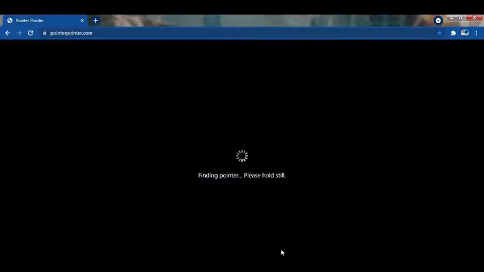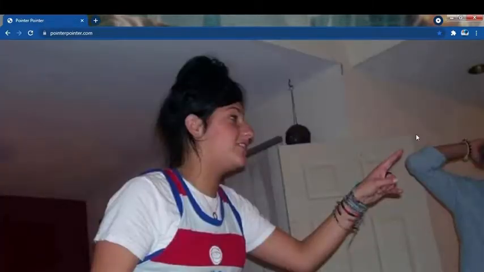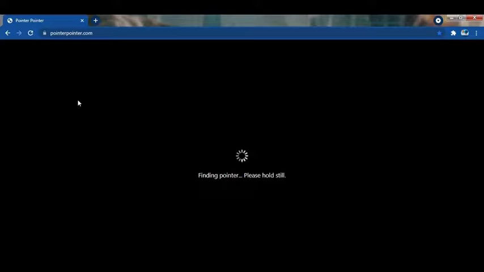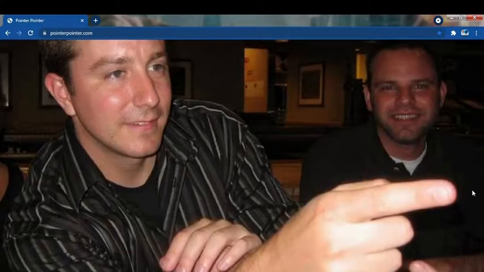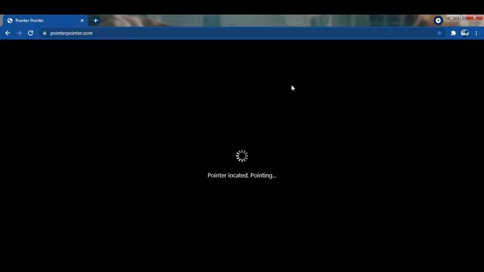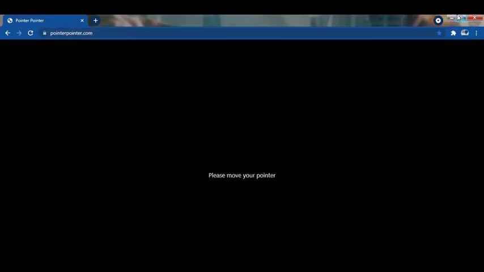It's very, very amazing, friends. See here how they are pointing. This website is very, very funny, friends. This will also lower your anger and you will feel very, very funny, crazy and happy. See here. I am keeping it here. It is generating some image which is pointing at me. Very, very funny website, friends. See here, one of them is pointing at my pointer. So this was amazing.